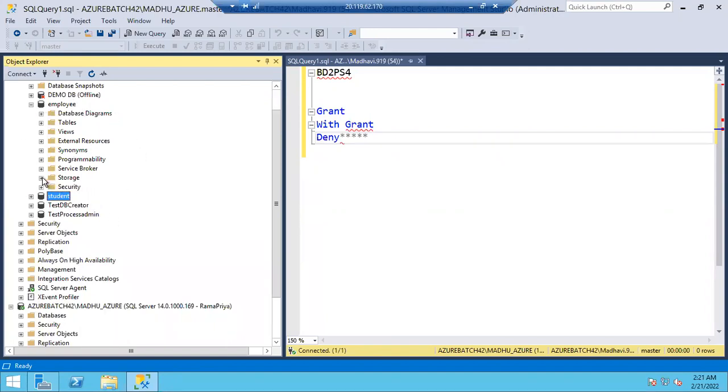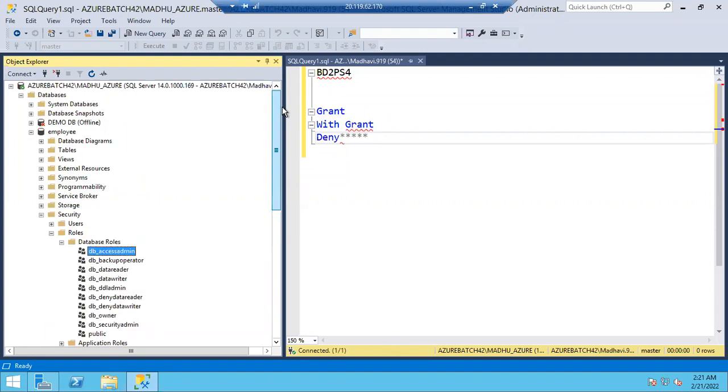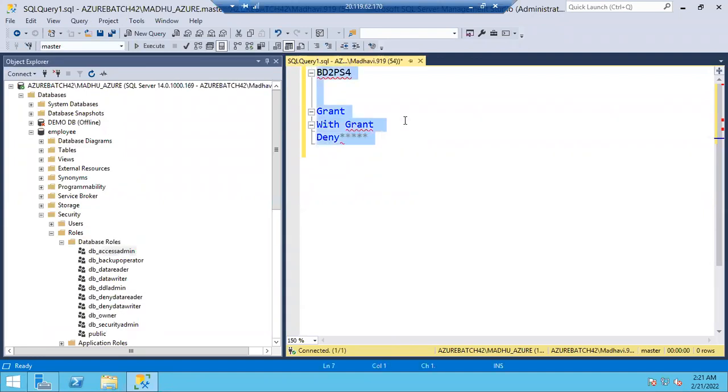Right? Let's try to learn this DB owner. Let me check whatever permissions are there. For this DB owner, where are those roles? Security, right? So these are the DB owner roles, guys. Let me open one query window. We have a query.